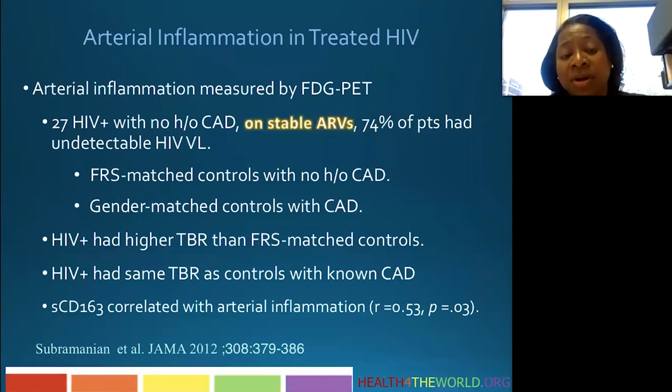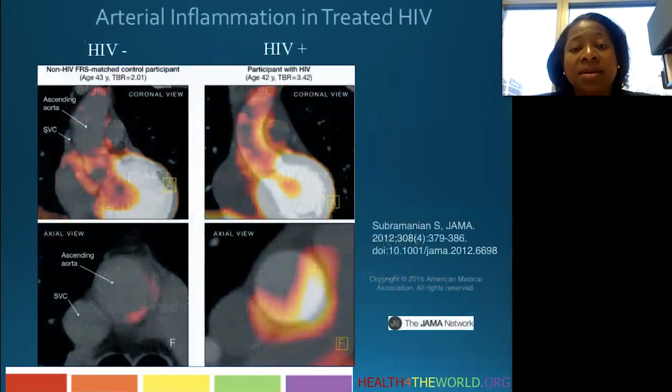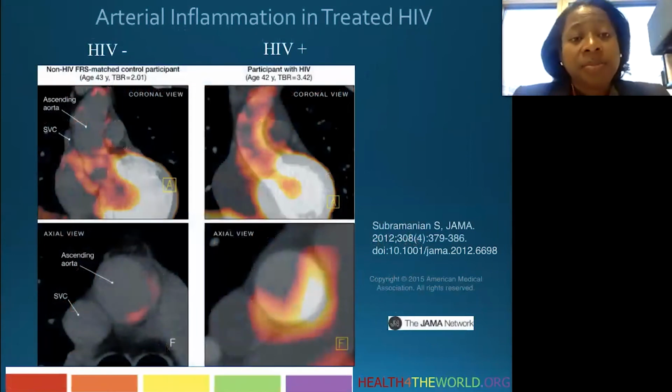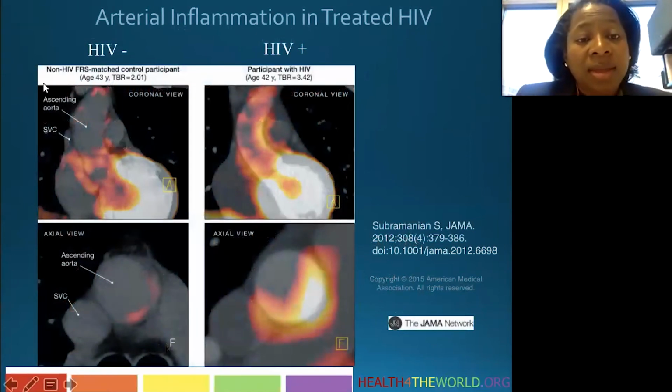And they found a risk with the same inflammatory marker, the monocyte marker we talked about earlier, soluble CD163, associated with arterial inflammation. And this slide shows the pictures that they got with the PET scan. On the left is the non-HIV Framingham risk match control.